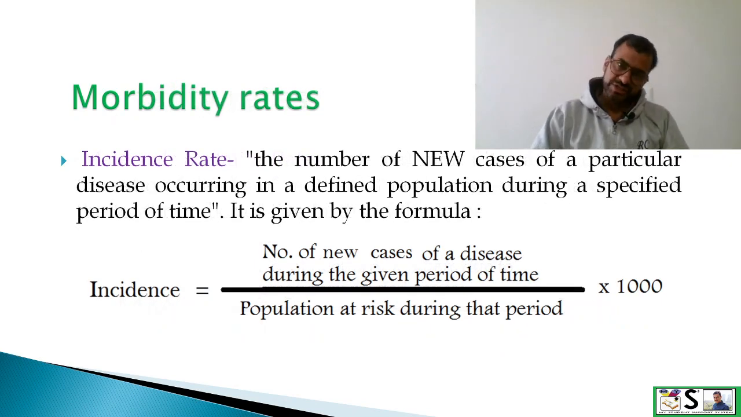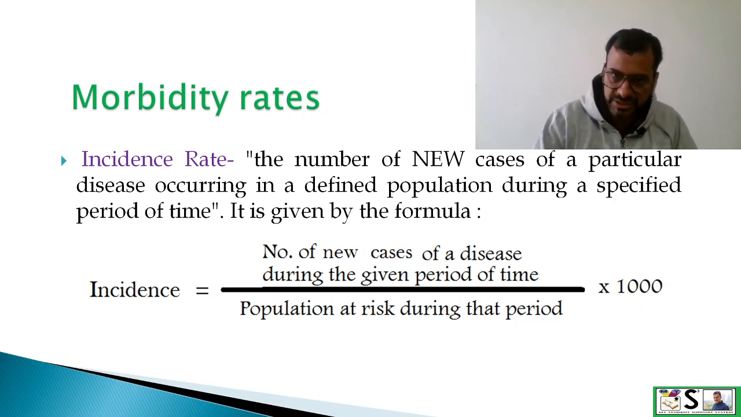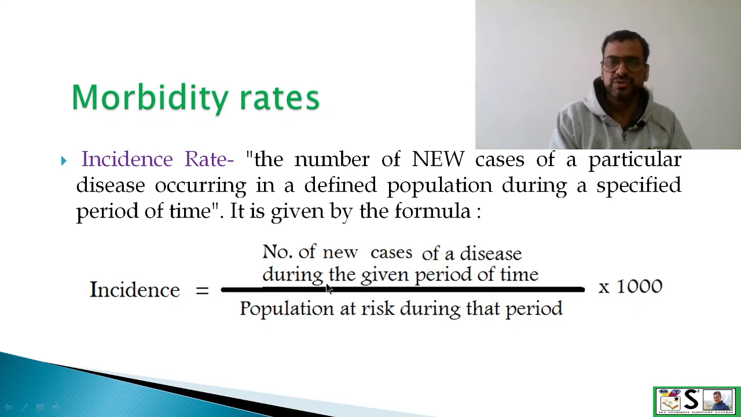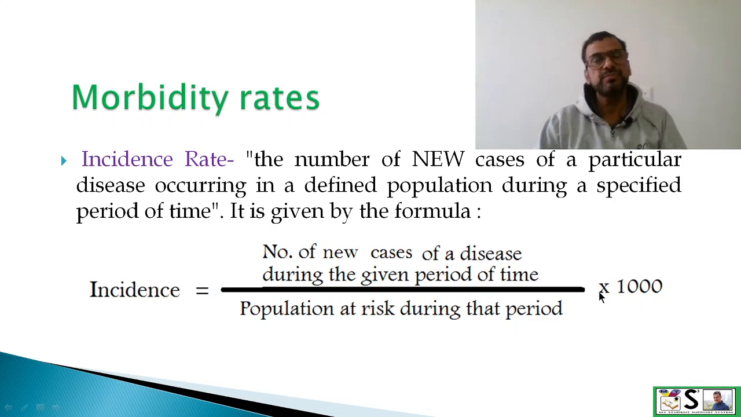Now we come to morbidity rates. Morbidity means related to disease. So first one is incidence rate. What is the incidence rate? It is defined as the number of new cases of a particular disease occurring in a defined population during a specific period of time. It is given by this formula: incidence equals number of new cases of a disease during a given period of time. This period may be 1 month or 1 year or even 1 day, and divided by the population at risk during this period, multiplied by 1000.